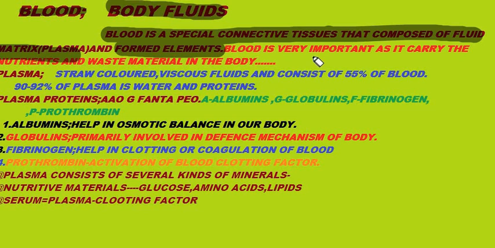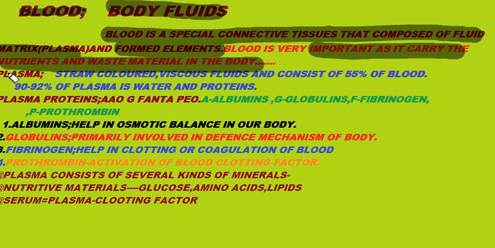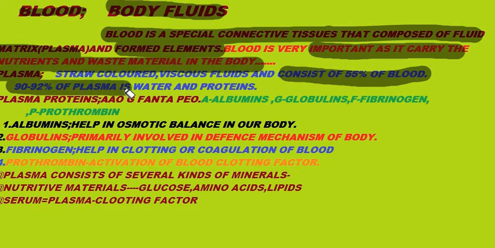Now what is the importance of blood? Blood is very important as it carries the nutrients and waste material in the body. First composition of blood is plasma. What is plasma? Plasma is a straw colored viscous fluid and it makes up 55% of blood. In plasma, 92% is water, and we have to remember the proteins, and the protein which is present inside the plasma is called plasma protein.